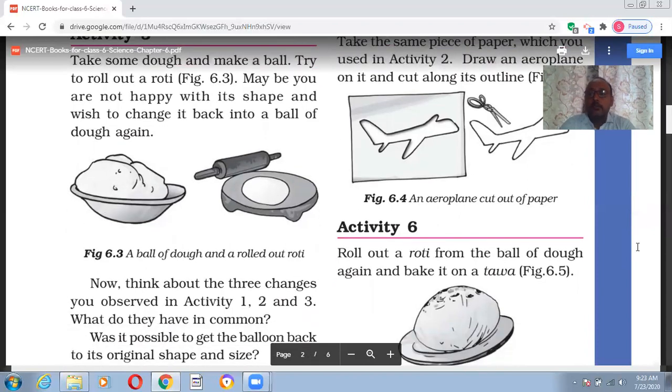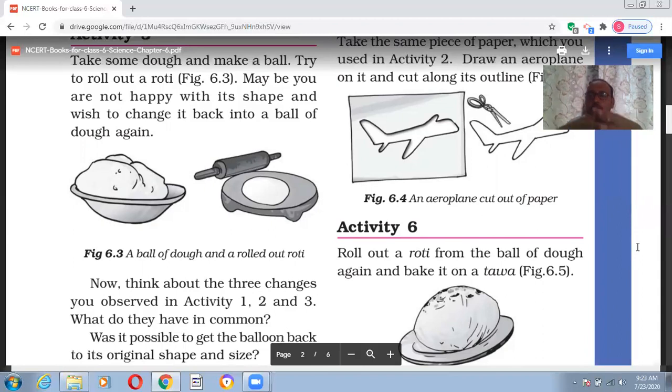So dear students, today you learned about changes, and the three actions which are responsible for bringing about change. Let's discuss these actions also. In the first case, when I filled the air into the balloon, what was the action? Pressure, mixing, or heat? Pressure, right? Because I was filling the air, so the air was putting pressure on the balloon and the size was increasing. In the second case, I was folding, using the pressure of my hands. Then dough also, the pressure changed its shape, right?